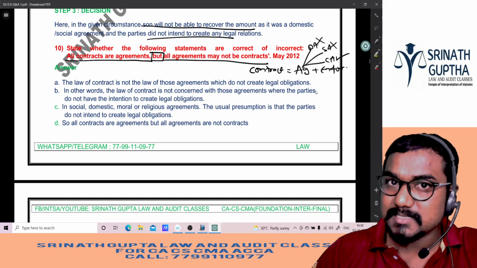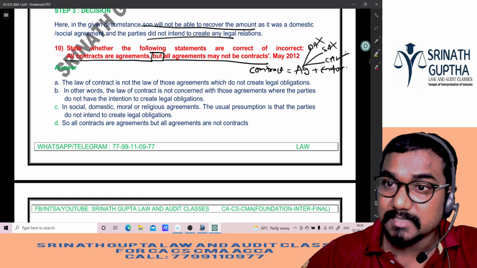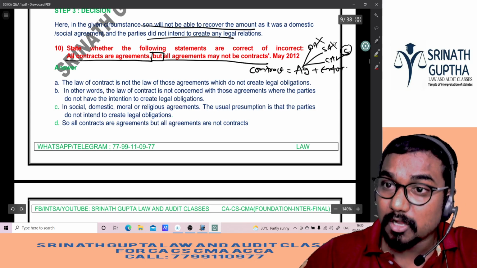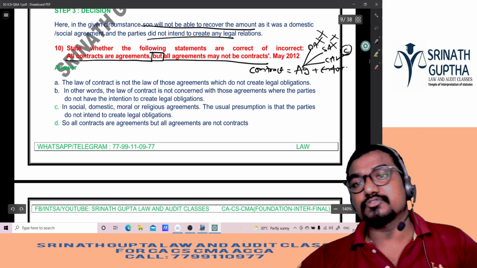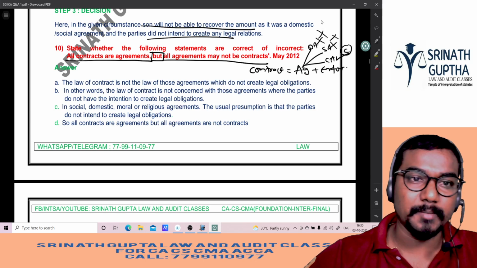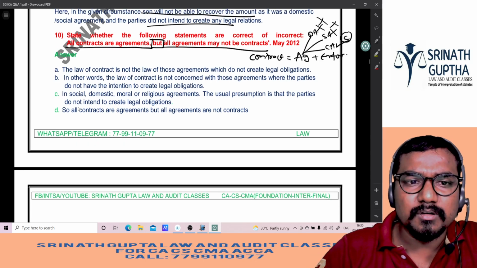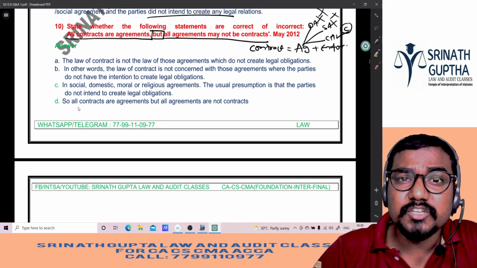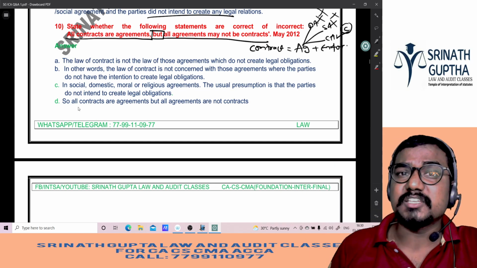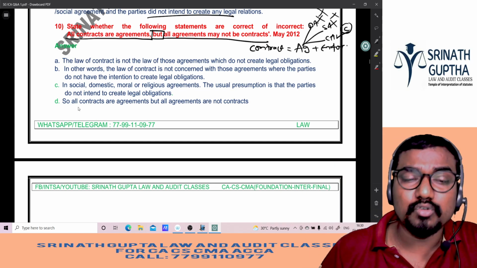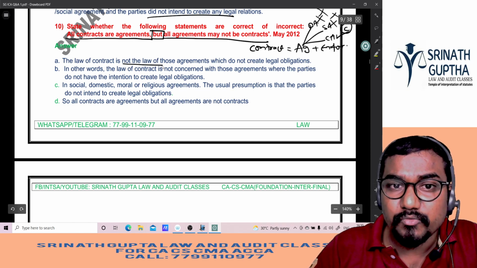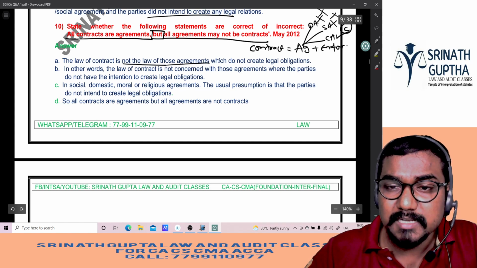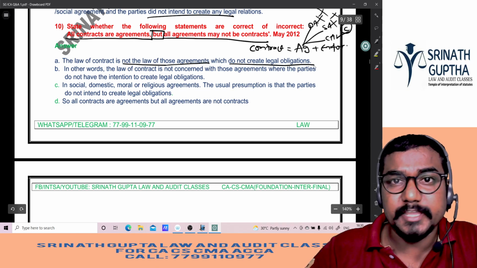All contracts are agreements, but all agreements are not contracts. Only commercial agreements will become contracts. Social and domestic agreements will die as agreements itself. Understood? See, beta, knowing the answer is different, writing the answer is different. So read how to write the answer. The law of contract is not the law of those agreements which do not create legal obligations.